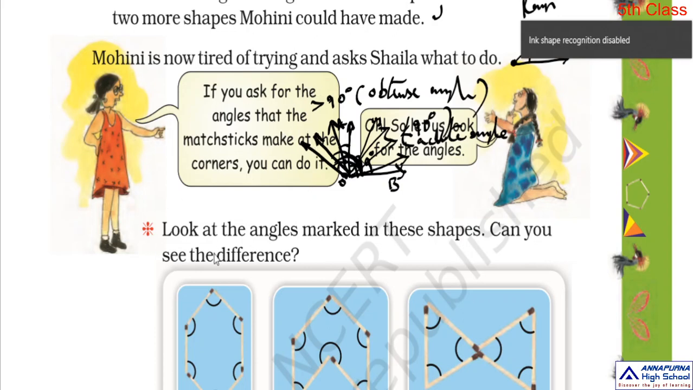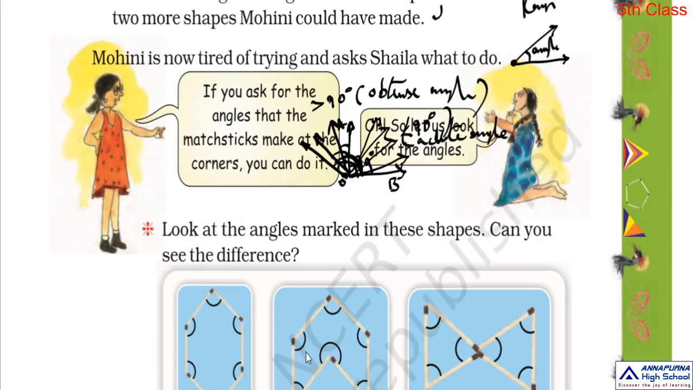Look at the angles marked in these shapes. Can you see the difference? Here, by using 6 matchsticks, Rohini made the shape like this and Mohini made 2 different shapes. Of course these two figures have the same number of matchsticks, 1, 2, 3, 4, 5, 6. Here also 1, 2, 3, 4, 5, 6. But Mohini and Rohini made different shapes.